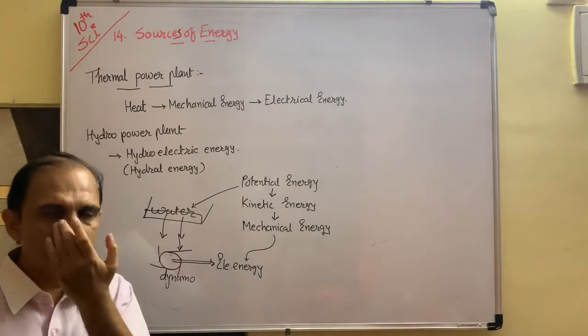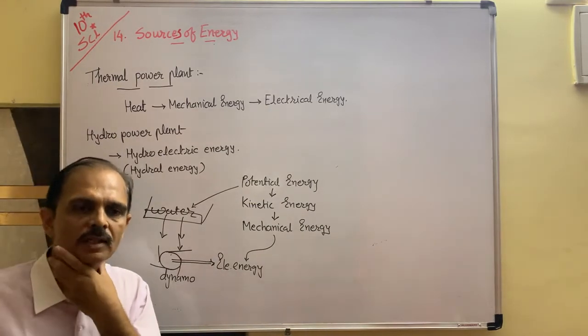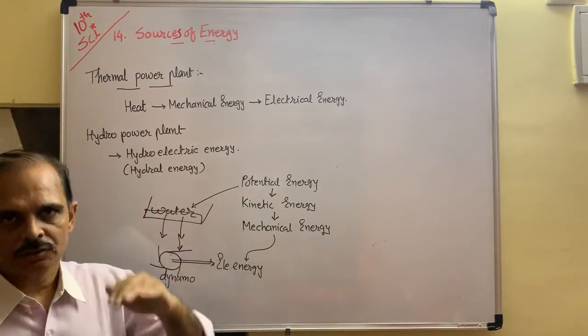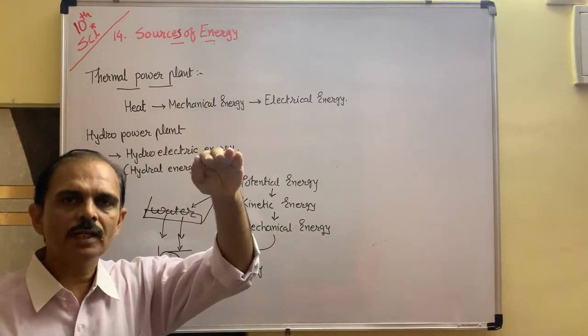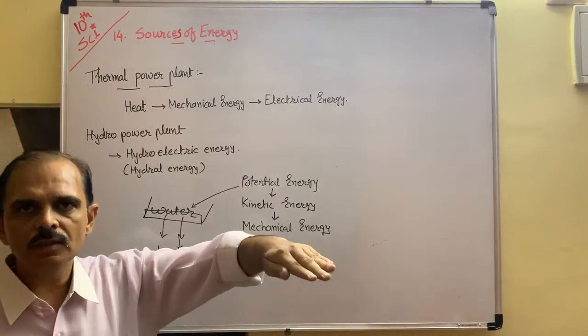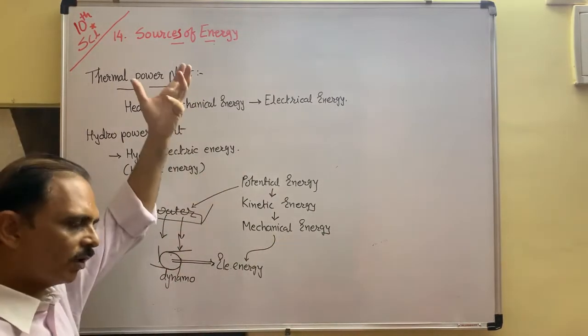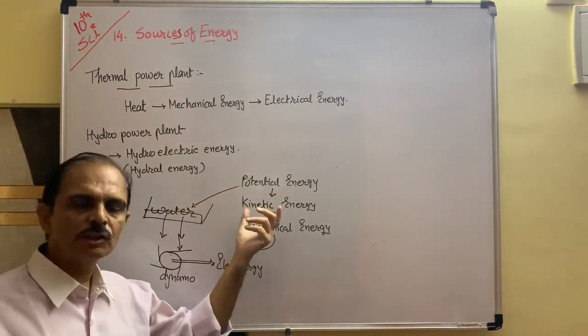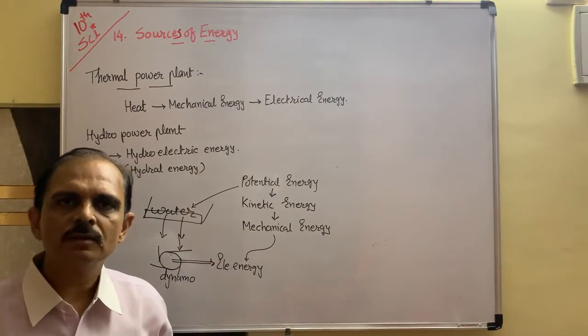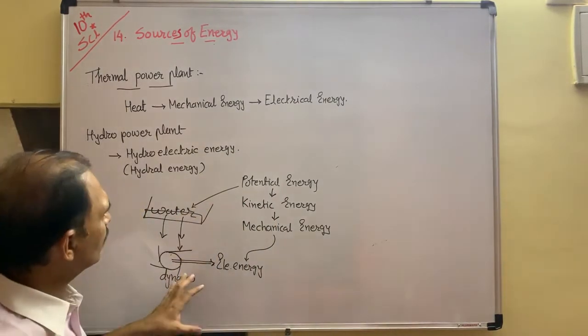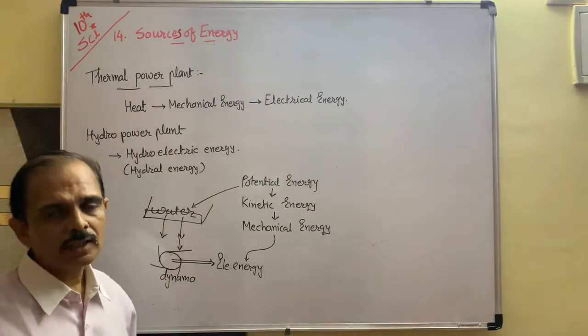You have also learned in ninth standard that to increase the potential energy, you need height. Means the dam is prepared at a certain height, so that it increases the potential energy, the level increases. When it falls down from a certain height, then it directly converts into kinetic energy, and potential and kinetic together are known as mechanical energy. Advantage is what? Advantage of hydroelectric power is what?